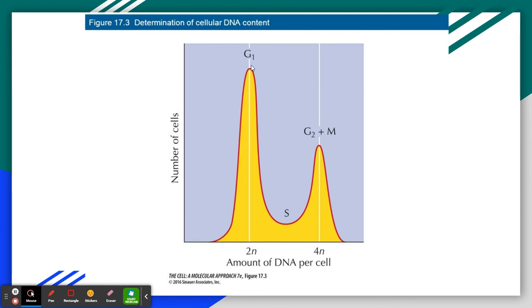Throughout the G1 phase, the DNA content is 2N. After DNA replication starts, the DNA content increases until it reaches 4N in G2. In G2 and M phase, the DNA content remains 4N. So by seeing whether the amount of DNA present per cell is 2N or 4N or in between, we can determine the cell phases.